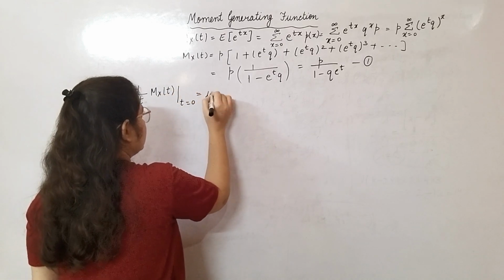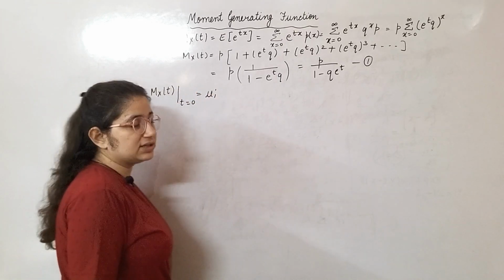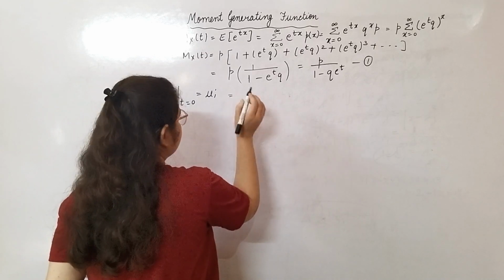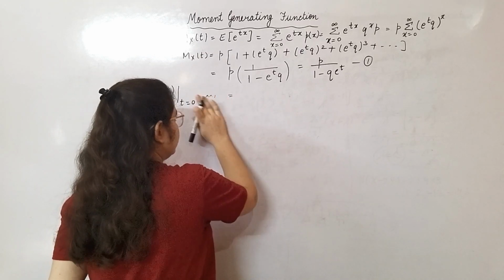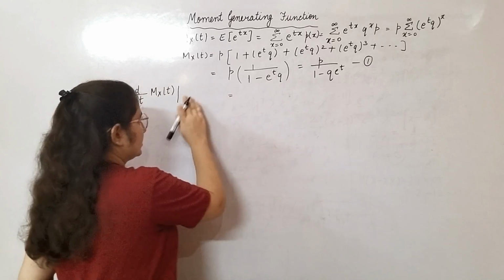Now differentiate this M_X(t) function with respect to t, and when you put t equal to 0, you will get your mean mu1 dash. Firstly differentiate this function. I am erasing this portion, in the end I will write it again.